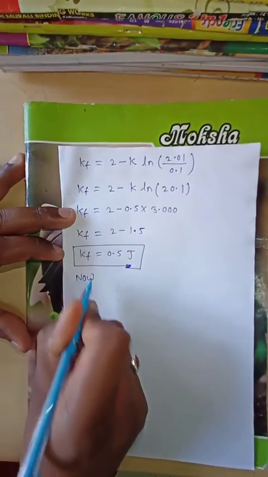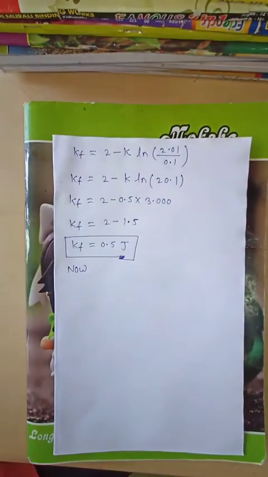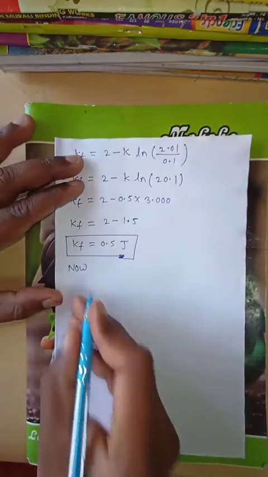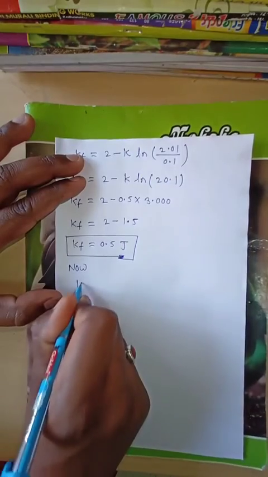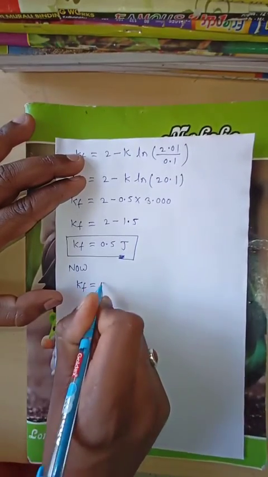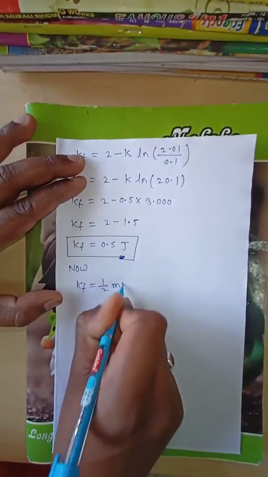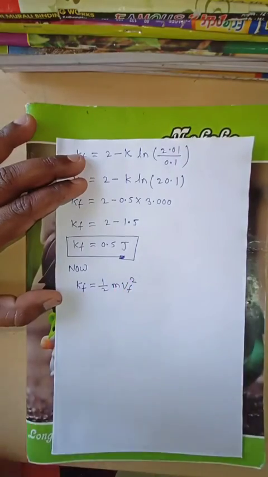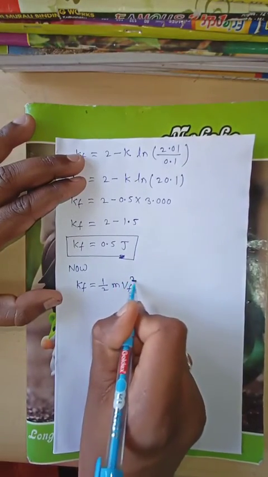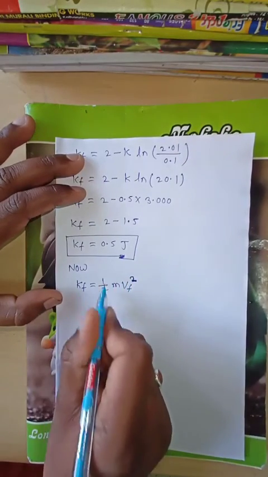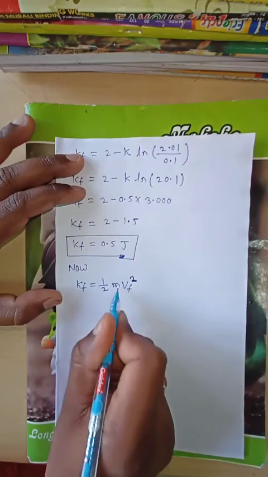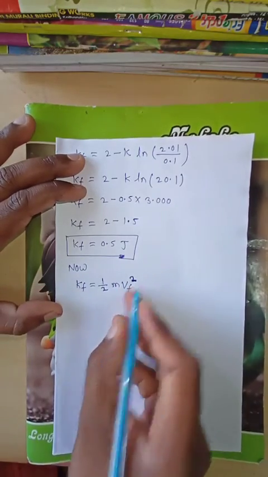Now the second question: find out the final speed. We know that the final kinetic energy is half m v final square.